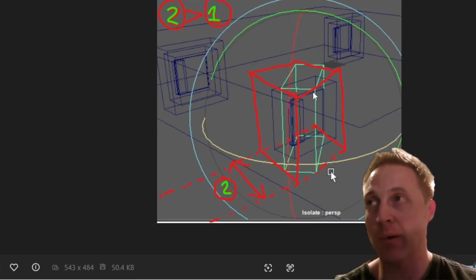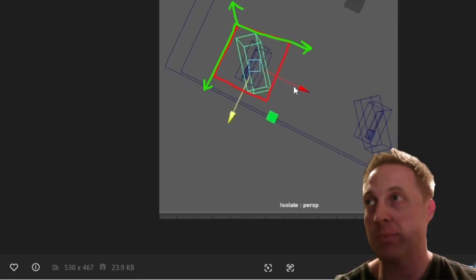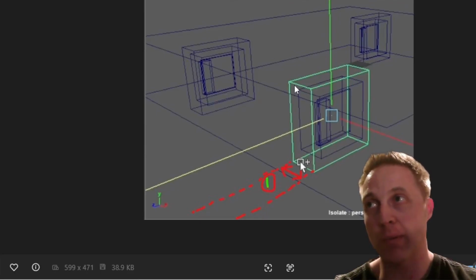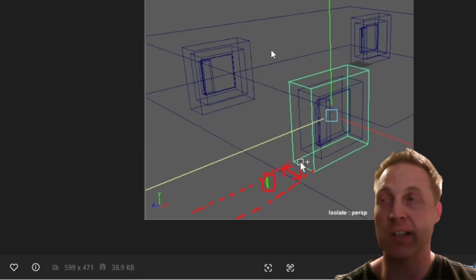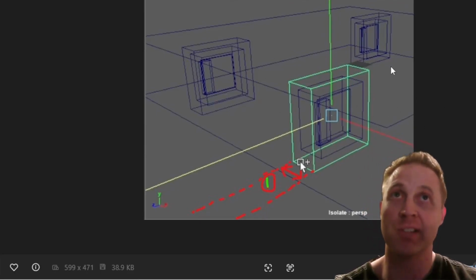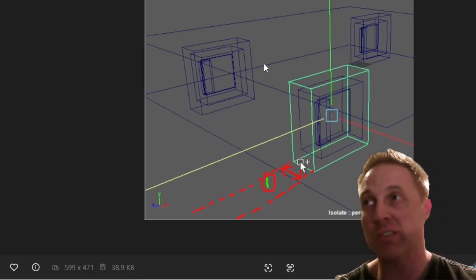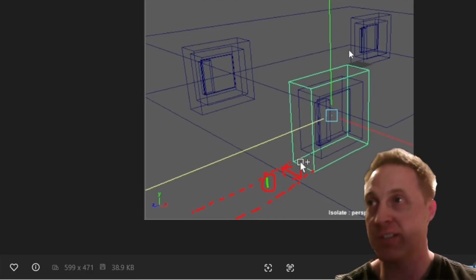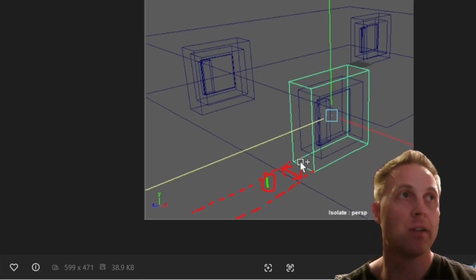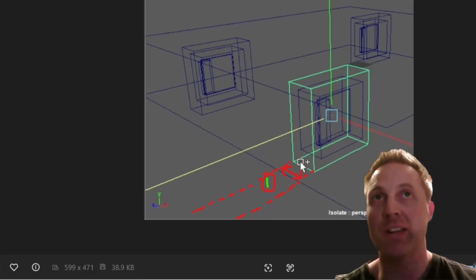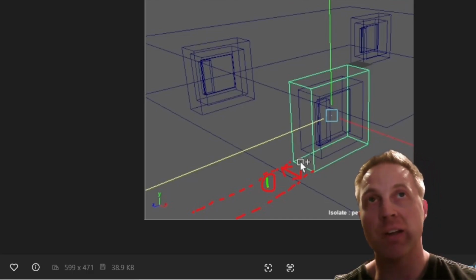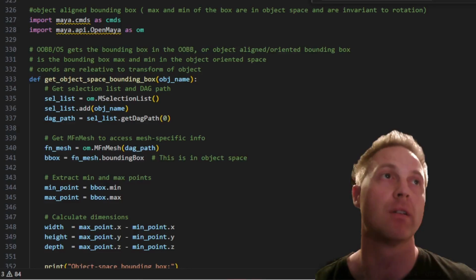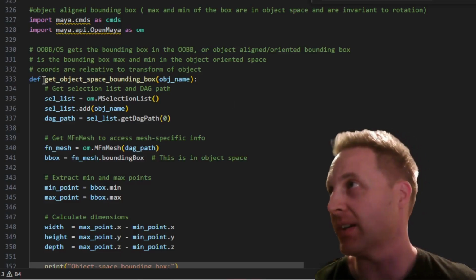We want to get the bounding box that fits the object nice and tight, and that would be this bounding box. The problem is when we rotate our object in the scene, the bounding box is rescaling when we're using that cmds method. So we're going to change over to the MFn function set and use the bounding box method from the MFnMesh function set. And this is going to be a Maya API method, not a Maya command.